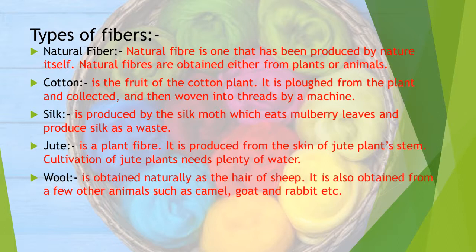Silk is produced by the silk moth which eats mulberry leaves and produces silk as a waste. Jute is a plant fiber. It is produced from the skin of the jute plant stem. Cultivation of jute plants needs plenty of water. Wool is obtained naturally as the hair of sheep. It is also obtained from a few other animals such as camel, goat and rabbit, etc.